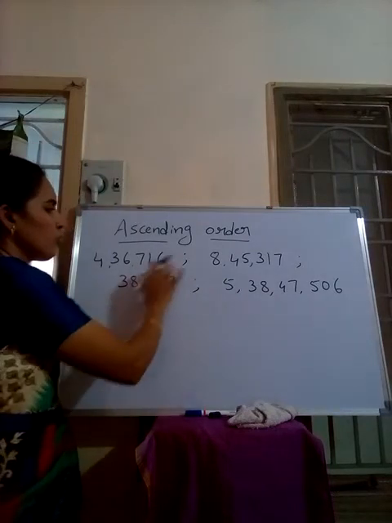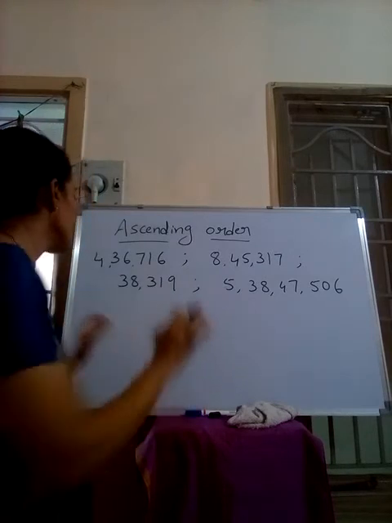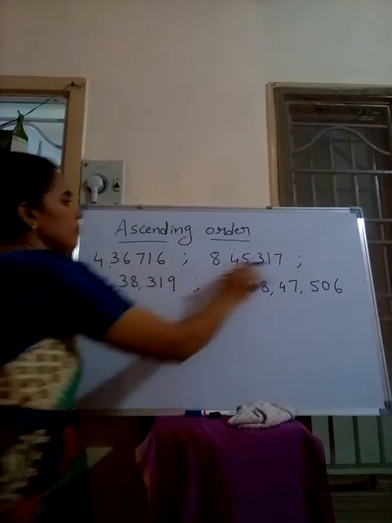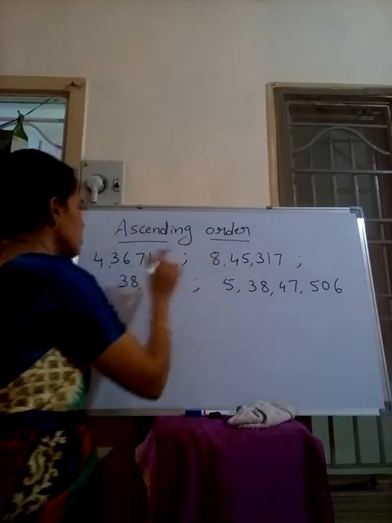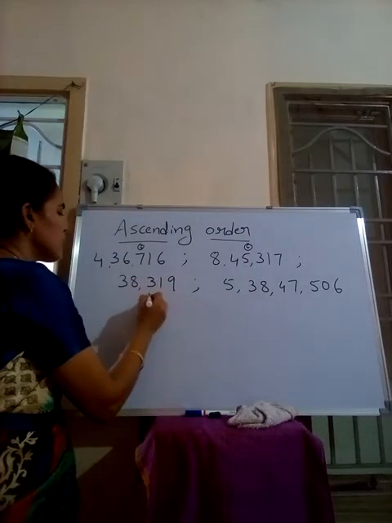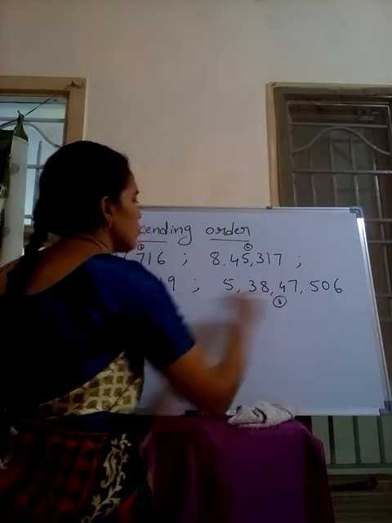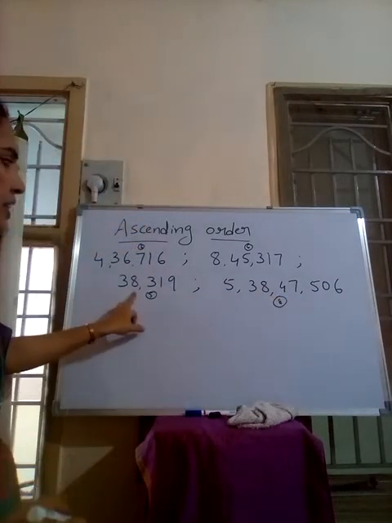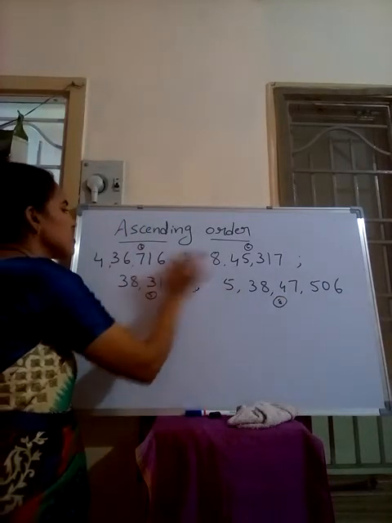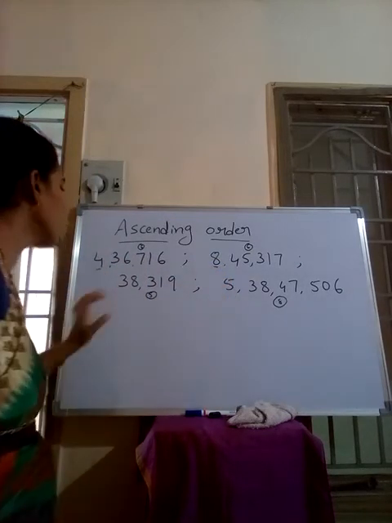I told you already to first identify the smallest number. We have to first see the number of digits. Here this number has 6 digits, and this one also has 6 digits. This one has 5 digits, and this one has 8 digits. Therefore, which one is smaller? 38,319 is smaller. After that, both the numbers have 6 digits. Therefore, we have to see the highest place, 4 and 8. Which one is smaller? Yes, 4.